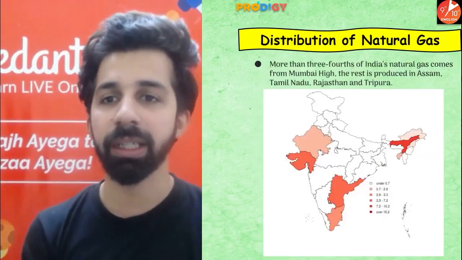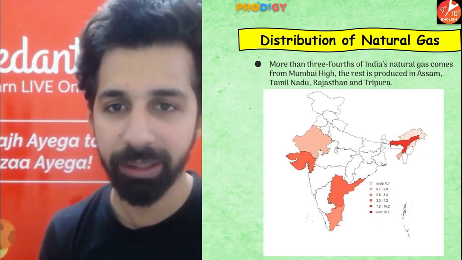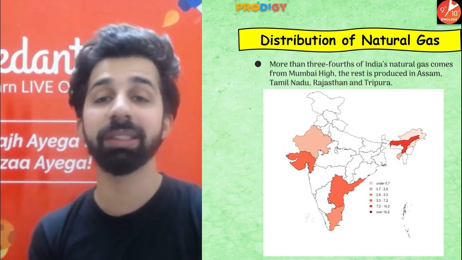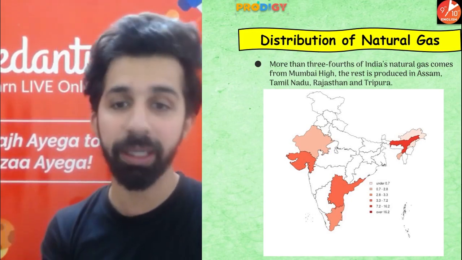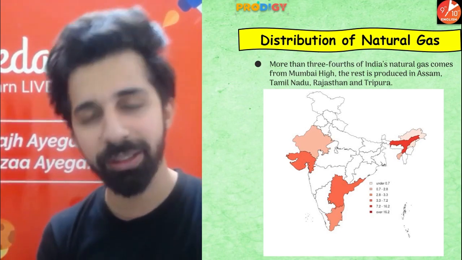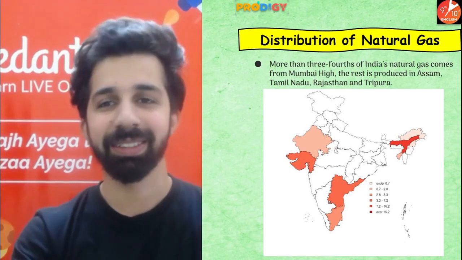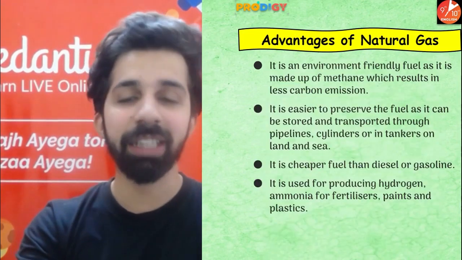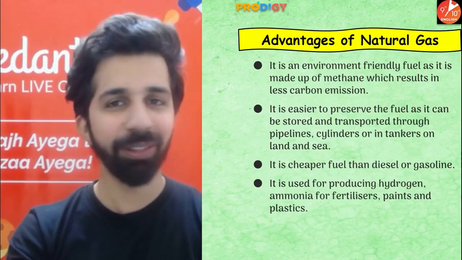Okay. And guys, this is the distribution of natural gas in India. More than three-fourths of India's natural gas comes from Mumbai High. Okay? The rest is produced in Assam, Tamil Nadu, Rajasthan, and Tripura. Guys, let's talk about the advantages and disadvantages of natural gas.